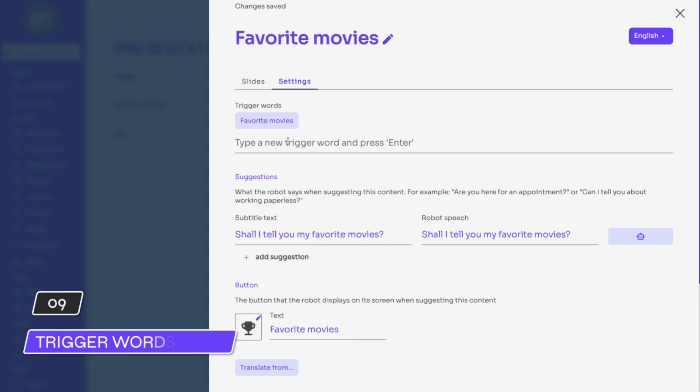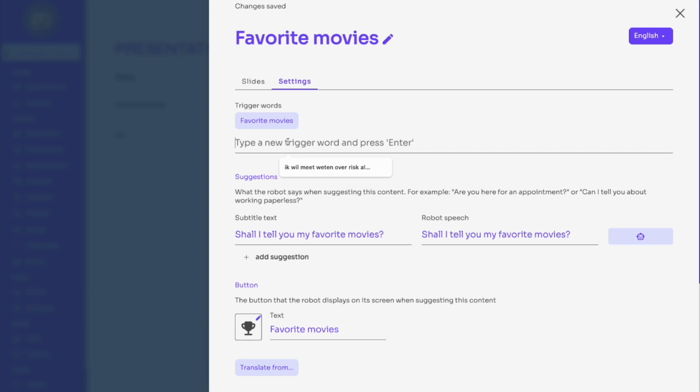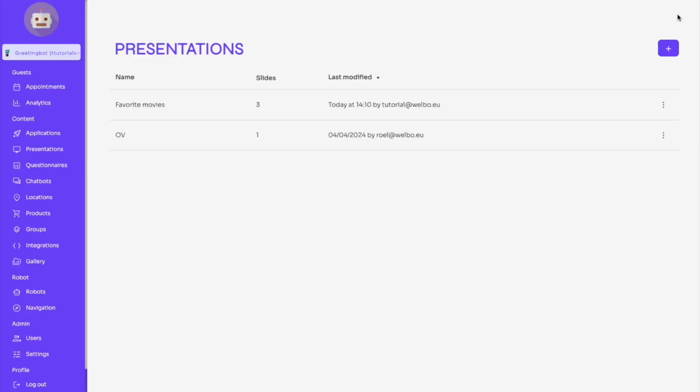As a final step here, we need to add trigger words. These are words the robot listens to. If it hears these words, it means the person interacting with the robot wants to hear this presentation. I'll add the trigger word movies by typing it and pressing enter to confirm. It is important to not add too generic things, otherwise this presentation might get triggered unintentionally. Now that the presentation is finished, we may close it using the cross in the top right.